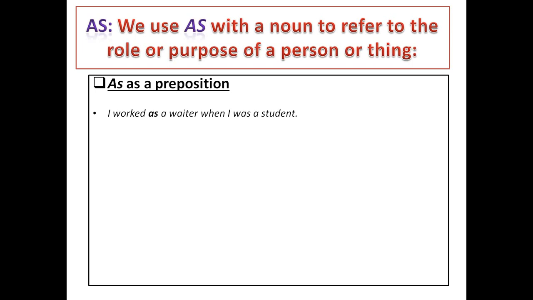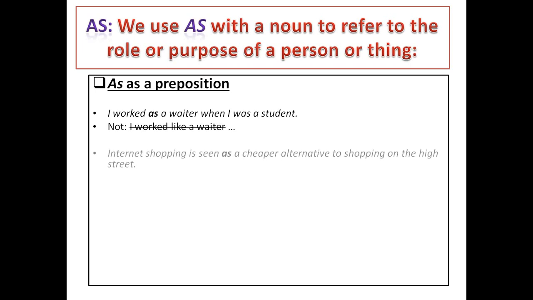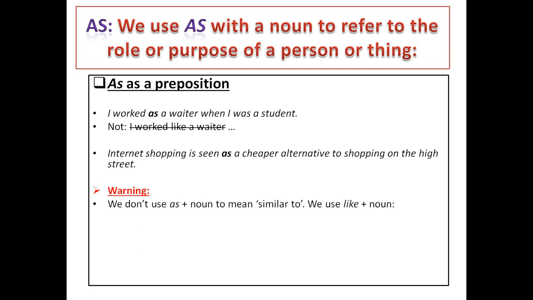Okay, now let's move on to see another example. Internet shopping is seen as a cheaper alternative to shopping on the high street. Great. Now pay attention that we don't use as plus noun to mean similarity to. We use like plus noun. Okay? For example, it's almost like a real beach, but it's actually artificial.